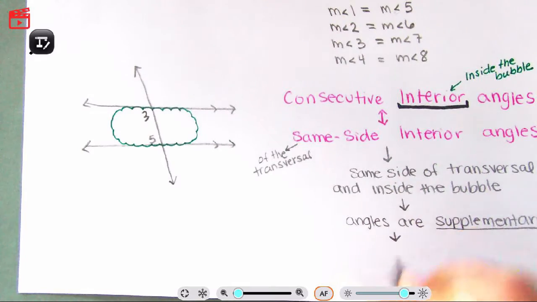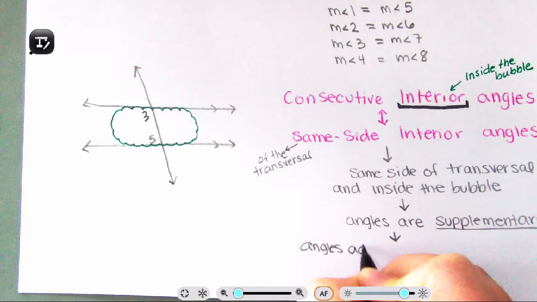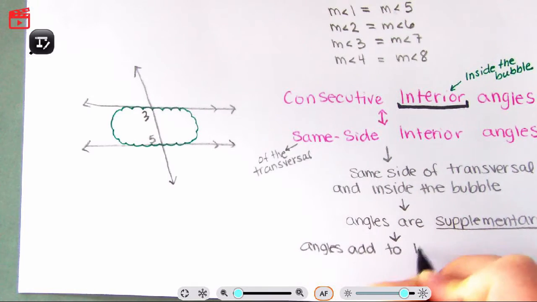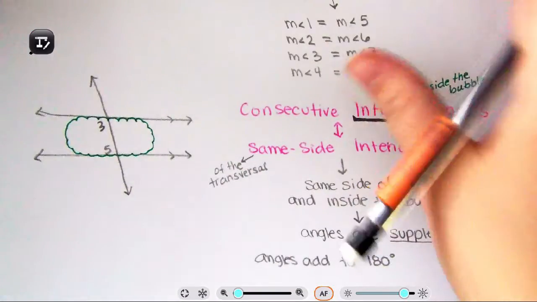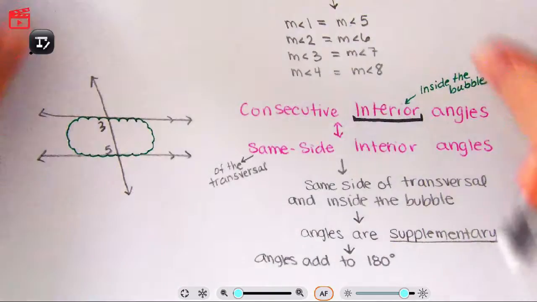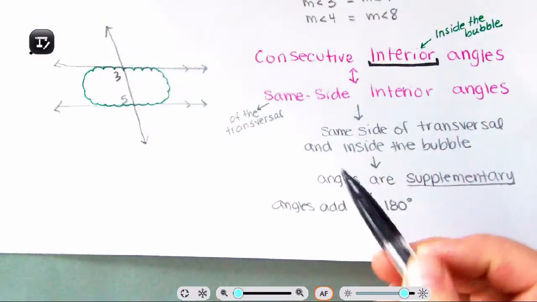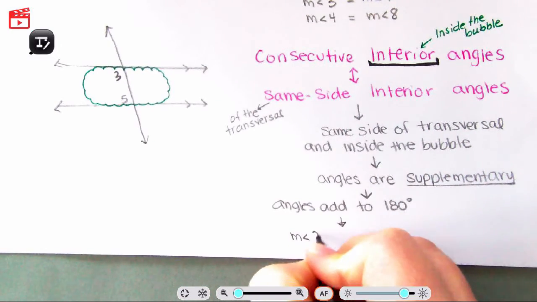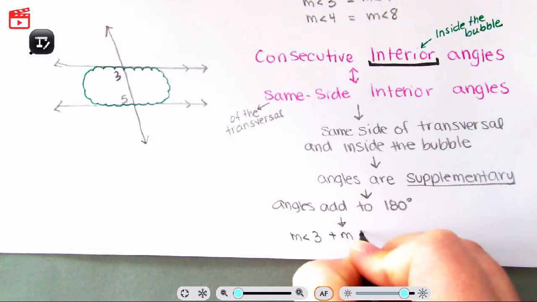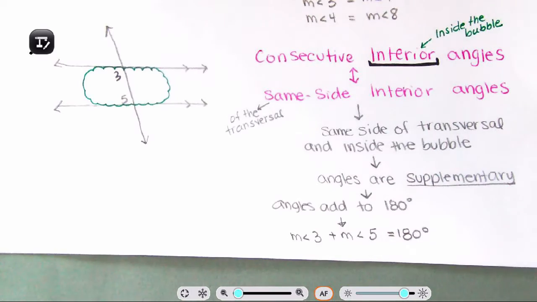What does it mean to be supplementary? That means angles add to 180 degrees. Remember, supplementary, you want supper, so you want a lot of food, so it's the bigger angle. Complementary is they are giving you a compliment, which means they are always right. So angles add up to 180. So what does that mean? That means the measure of angle 3 plus the measure of angle 5 equal to 180 degrees.